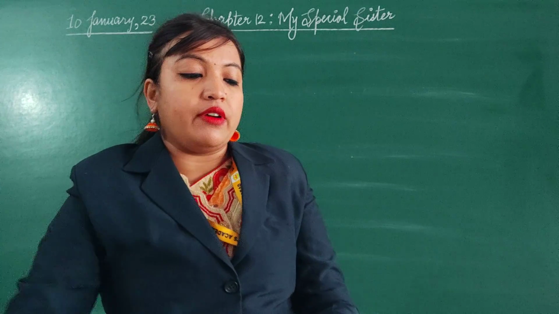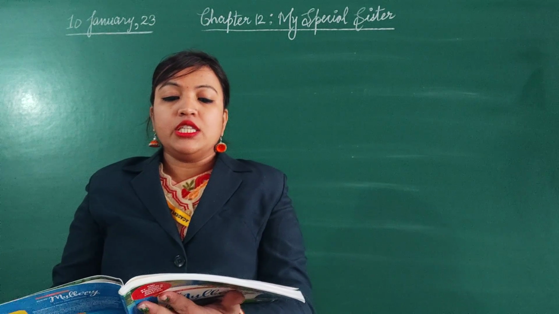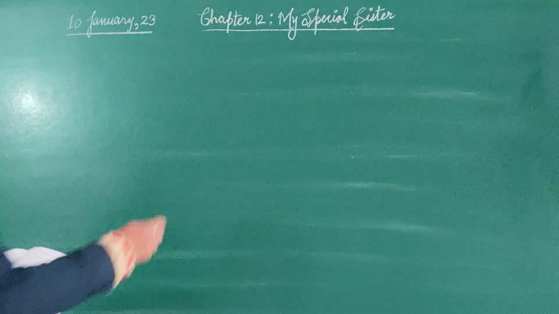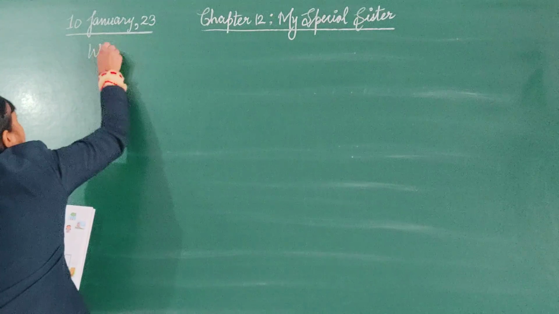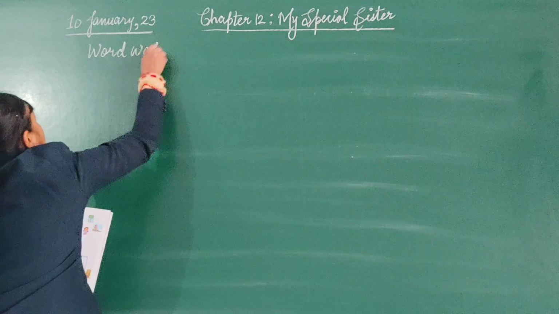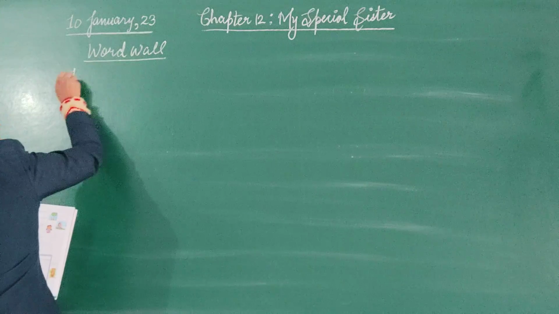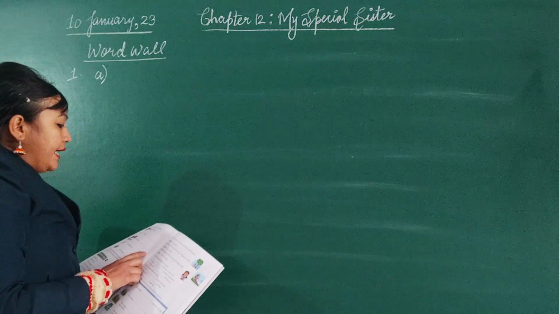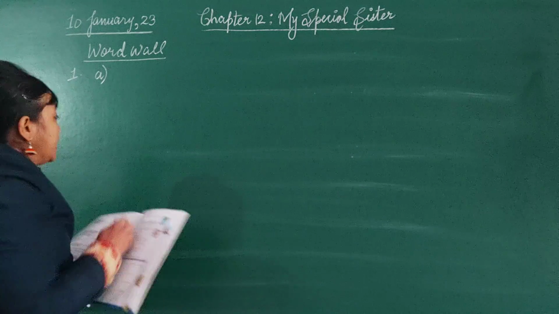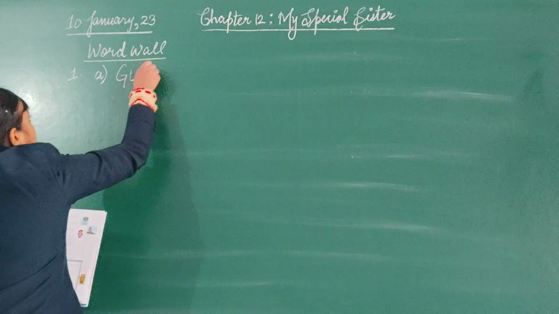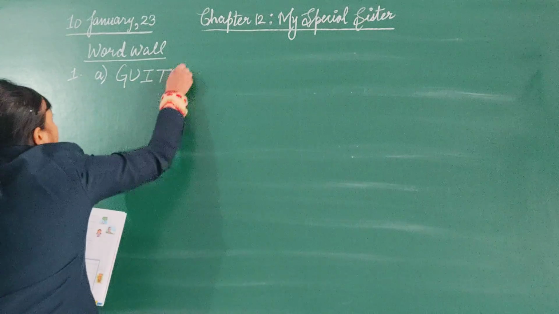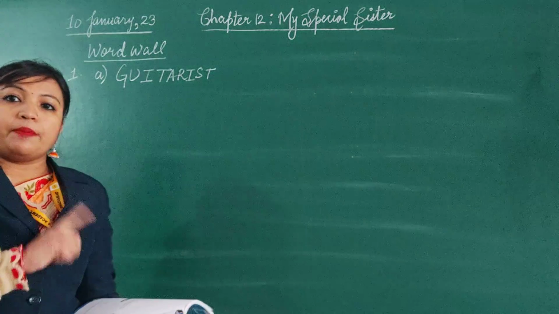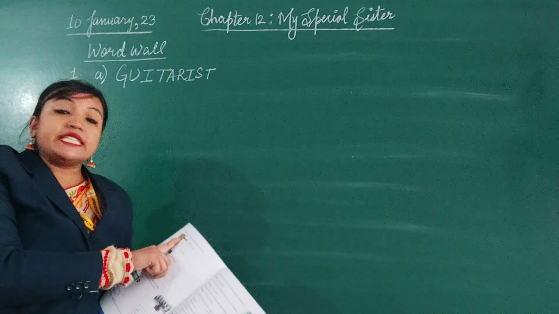So the first one is given: R-I-S-T-G-U-I-A-T. If we unscramble the letters, we are doing the word wall exercise, first one, part A. It is G-U-I-T-A-R-I-S-T, guitarist. A guitarist is a person who plays the guitar.